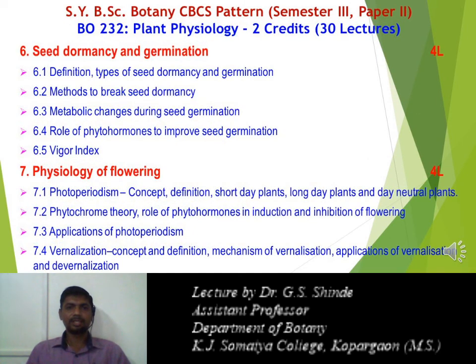Next chapter is seed dormancy and germination. Seed dormancy is the temporary suspended period of the seed during which the seed is not able to germinate under favorable conditions of germination. There are various types of seed dormancy, like physical dormancy and physiological dormancy. During this period the seed is not able to germinate. There are certain methods to break seed dormancy, which we discuss in this chapter.